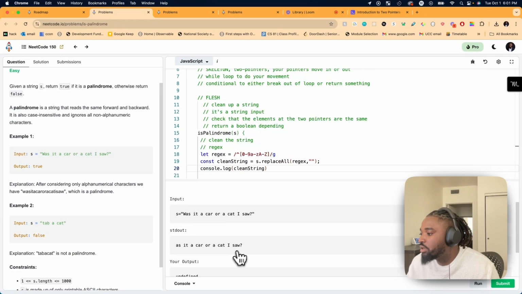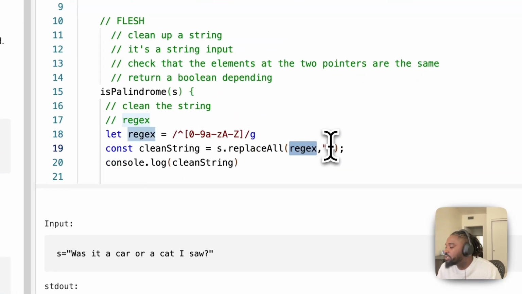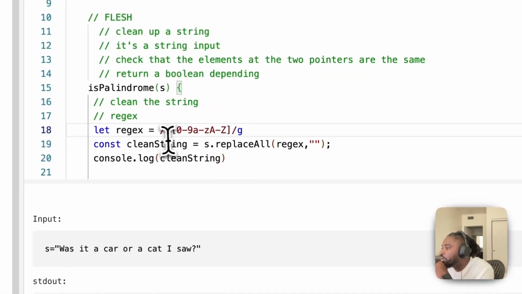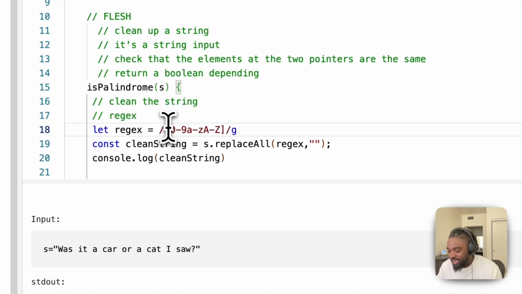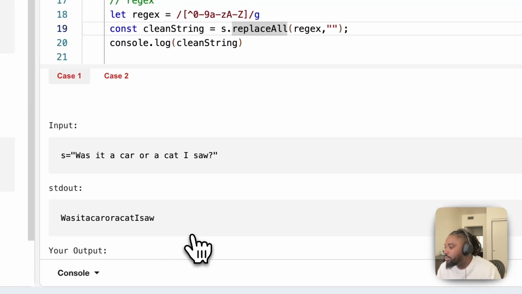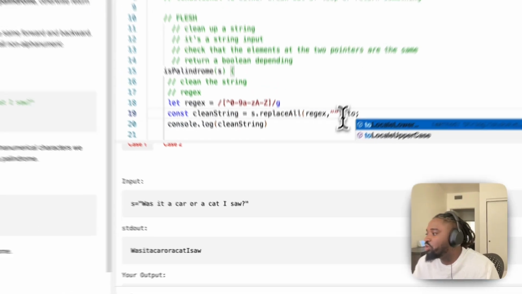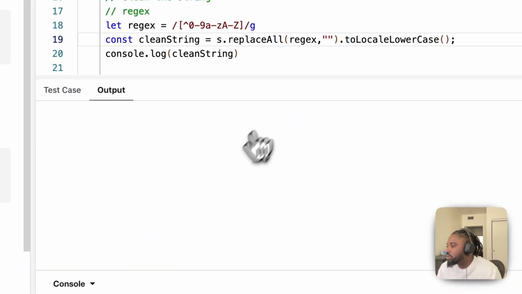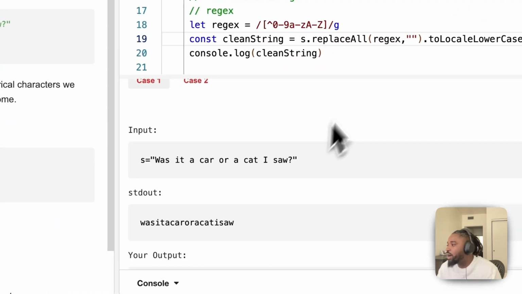Okay, so it hasn't replaced all. Regex, A to Z, global. Oh, okay, I was supposed to put this in here. Sorry guys. Okay, yeah, there it is. And then we want to change this to lowercase, so that we clean up the string. All right, so now it looks exactly like this. Now we can start our comparison.